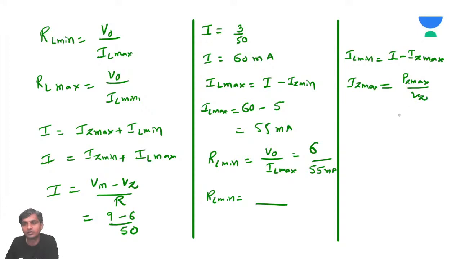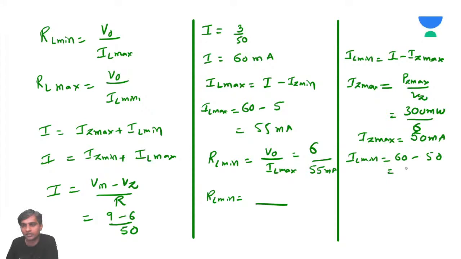PZ maximum is 300 milliwatts, and VZ is 6. So IZ maximum is 50 milliamperes. So IL minimum is equal to 60 minus 50, so you'll get 10 milliamps. From this, you can calculate RL maximum.